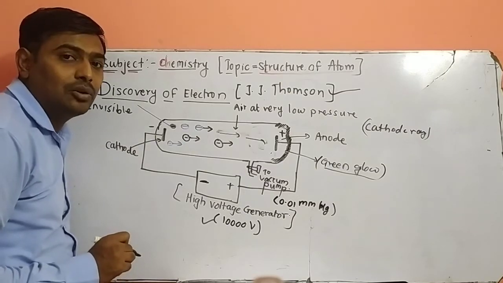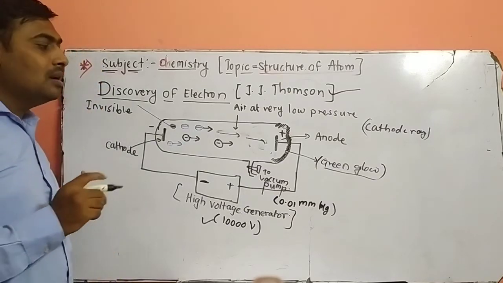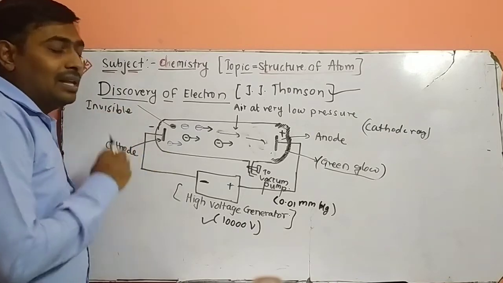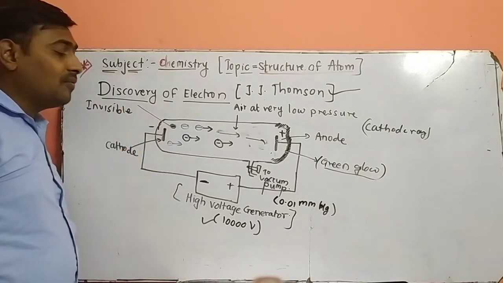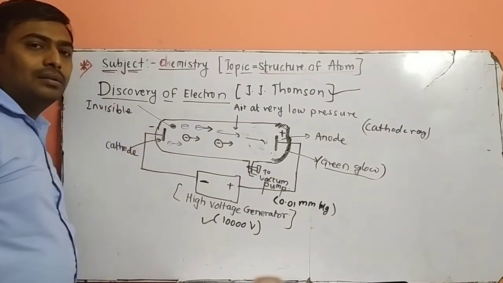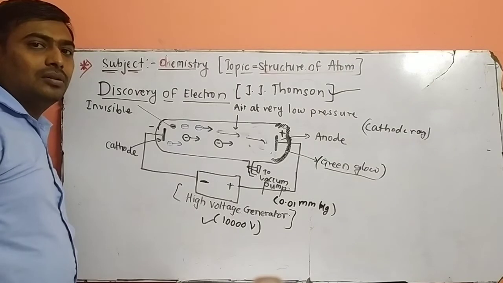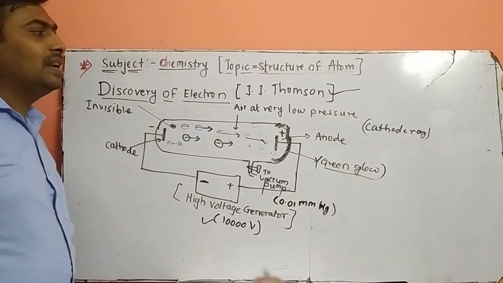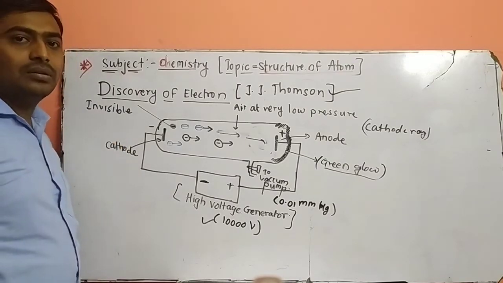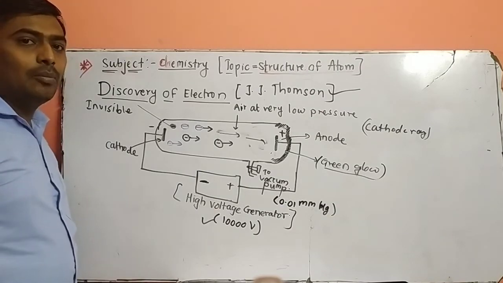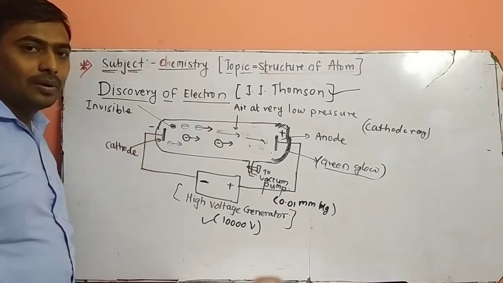What is meant by electron? It's a very important one. The rays which travel from the negative terminal to the positive terminal are called electrons. So this is the discovery of the electron, given by the scientist Thomson, called the Thomson discharge tube experiment model.